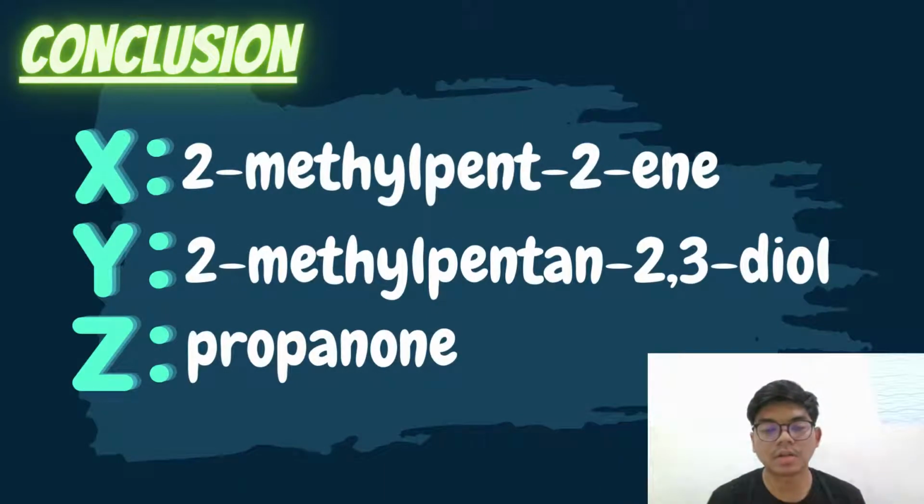So for the conclusion of question one, which asks about X, Y, and Z: X is 2-methylpentene, Y is 2-methylpentane-2,3-diol, and Z is propanoic acid. So we will move to the next question.